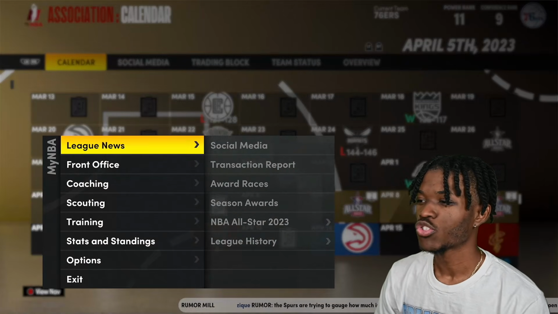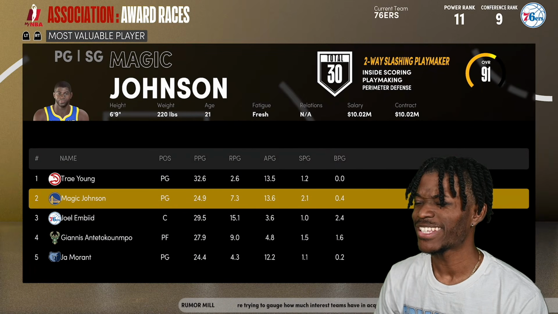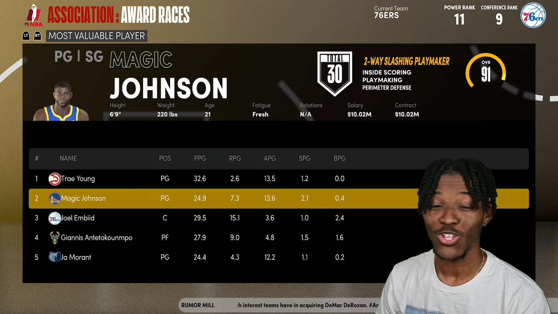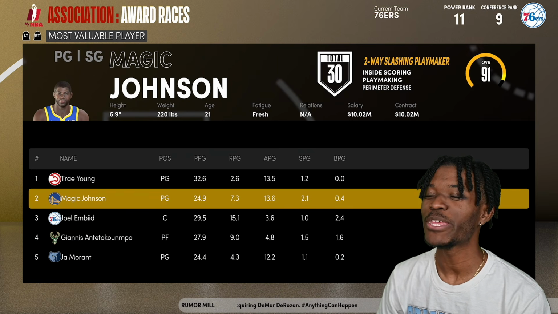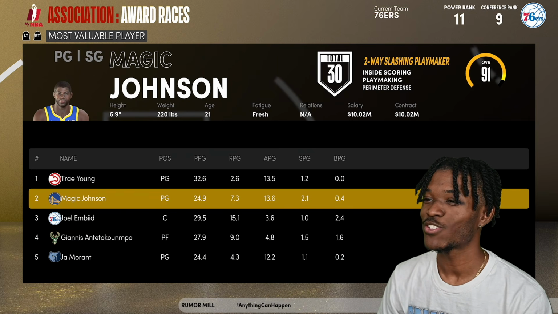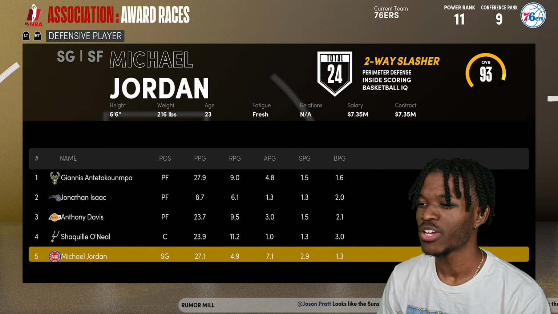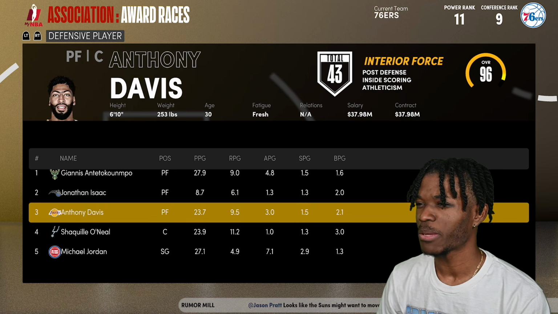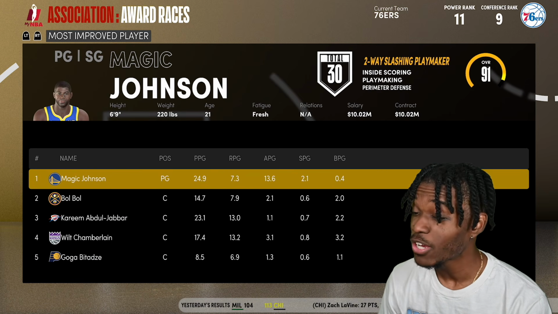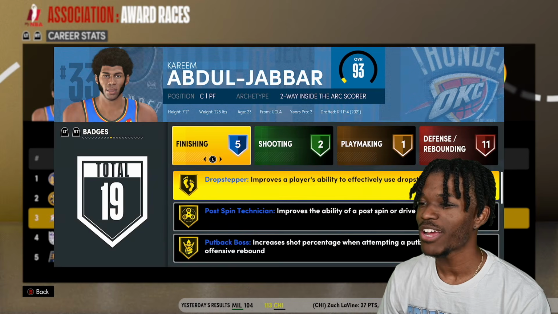All right, All-Star weekend again. Let's see what's going on. Magic Johnson, since he's taken over as a starter, is out here going for MVP awards. He's the only one out of the 10 to be in that conversation. Sixth Man of the Year. Of course, we don't have anybody there anymore. Shaq and Jordan are competing for Defensive Player of the Year. Most Improved might go to Magic. But we got some of our other guys here too.